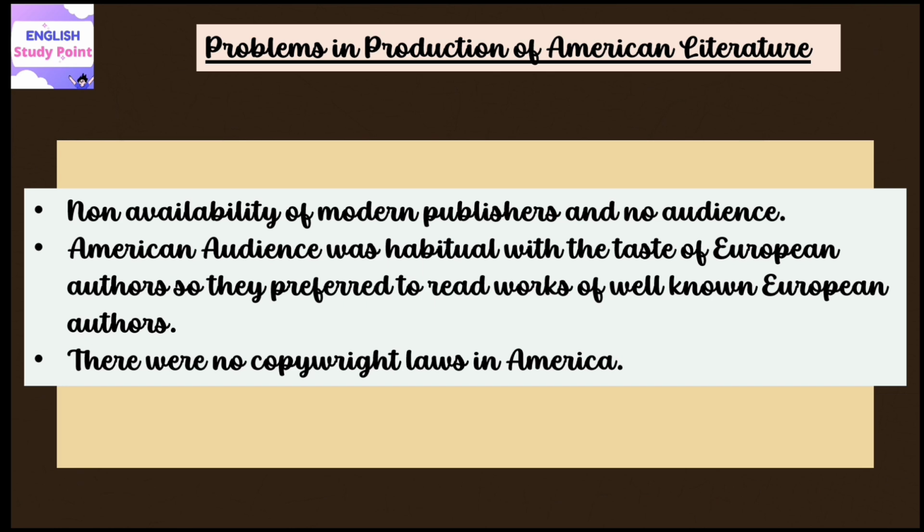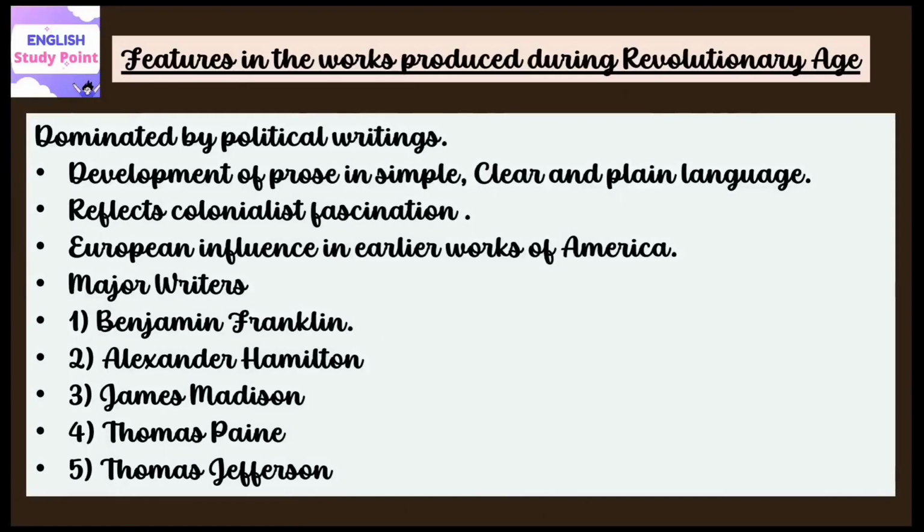Here I am talking about some features which were prevalent in the works produced during the revolutionary age. These works are dominated by political writings. Such works were produced during that time which are political in nature. This revolutionary age is considered to be the most brilliant period of political writing in modern American history.